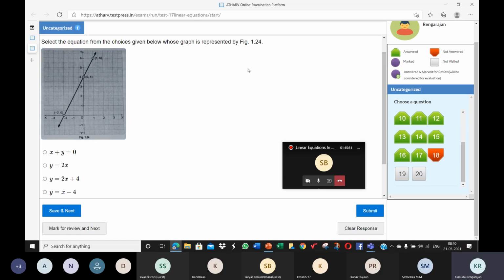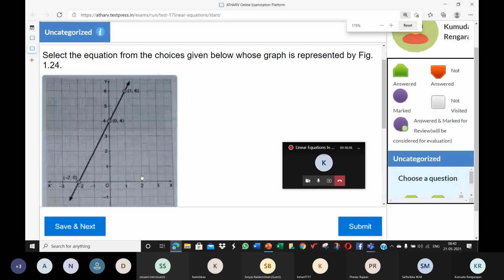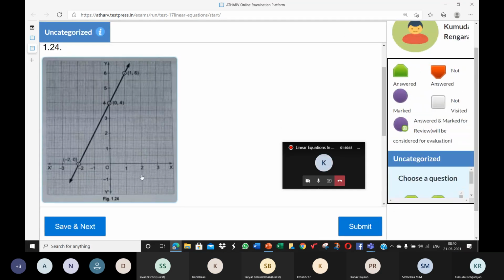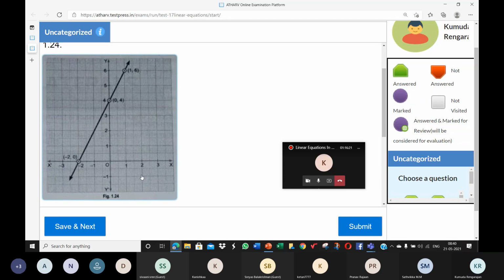Select the equation from the choices. Tell me. Y is equal to 2x plus 4. Y is equal to 2x plus 4. Ma'am, y is equal to 2x plus 4.